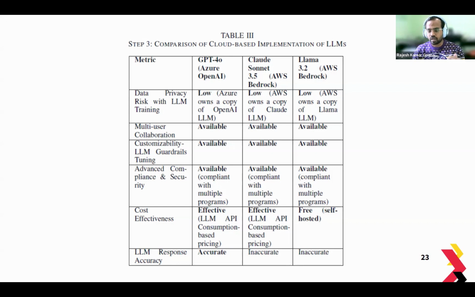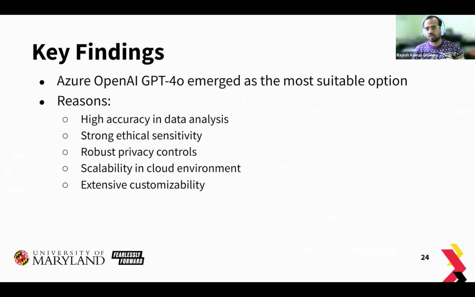From an accuracy perspective, we saw that GPT-4o performed accurately. That's the key metric that makes GPT-4o stand out from the others. So that's the reason we chose Azure OpenAI GPT-4: because of its accuracy, ethical sensitivity, privacy, scalability in the cloud environment, and also customizability.